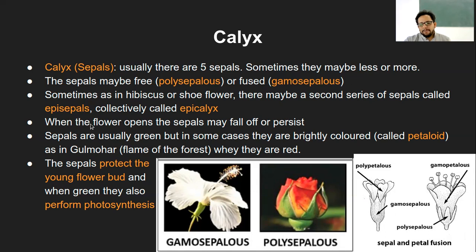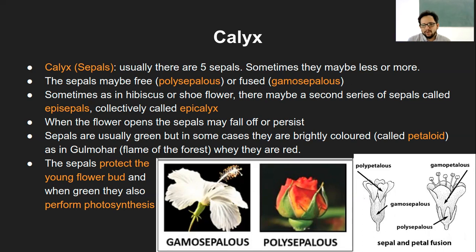Now when the flower opens, the sepals may fall off or they may persist with the flower itself. In some cases, what you usually see is only the flower, the petals from its base are gone, and the sepals stay intact and cover up the seeds. Or in some cases the sepals themselves fall off and the remaining portion of the ovary is still attached to the pedicel or stalk, and then it will grow further into fruit or seed.